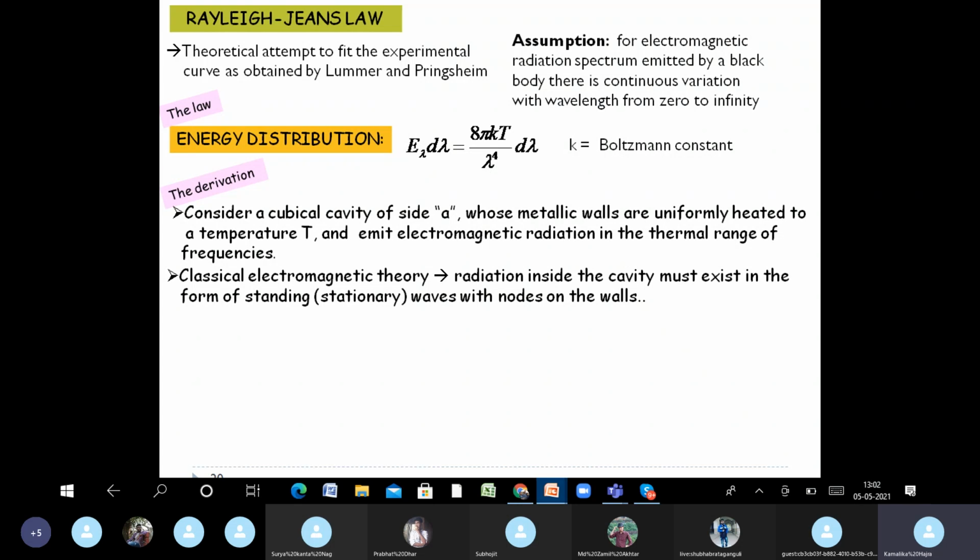Considering all 6 walls and all 3 directions, the walls will definitely have the nodes of the standing wave, and depending on the different modes of vibration, there will be other nodes in between. I hope all of you can distinguish between the terms nodes, N-O-D-E-S, and modes, M-O-D-E-S. Clear? I have a bit of a cold, which is why my voice is a bit nasal. If you cannot understand, please unmute and tell me.